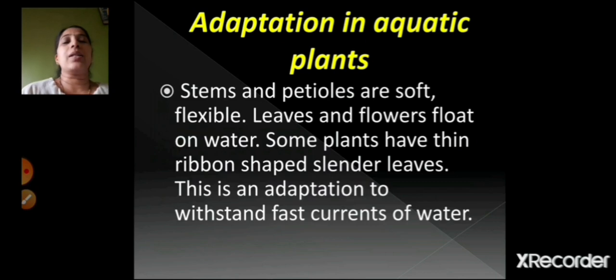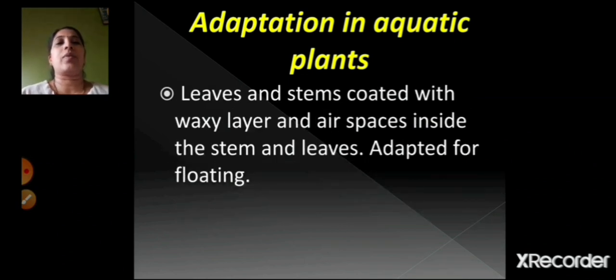Now some plants have leaves which are very slender. Slender means they are very thin, like your ribbon shape. So why are they slender? Because whatever fast currents of water are there, the plant can stand firmly in that water. So that's the reason they have thin ribbon-shaped slender leaves. So this is about the adaptation in the aquatic plants.